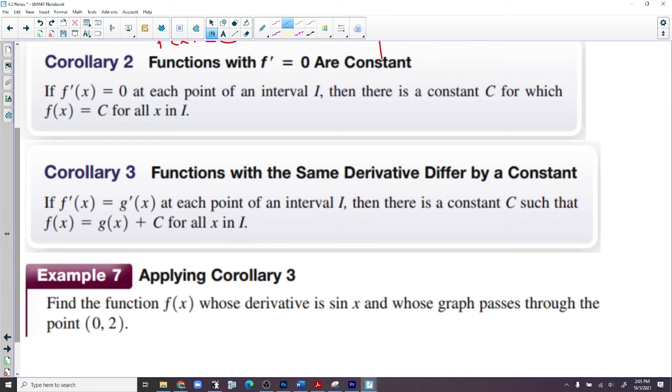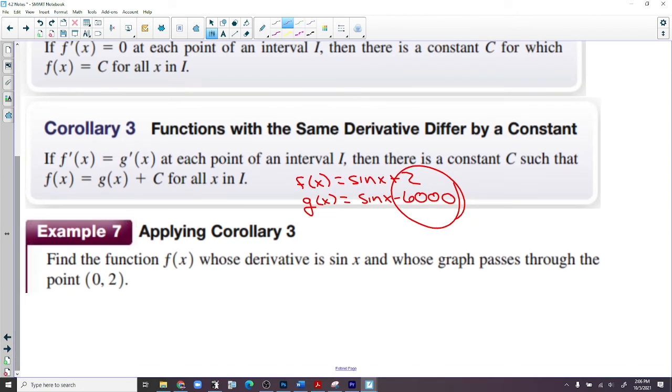So, in other words, if f of x equals sine of x plus 2, and g of x is sine of x minus 6,000, what's the derivative of both of those? Cosine of x, right? The constant doesn't change what the derivative is. So if functions have the same derivative, then they differ by a constant. They differ by that much.